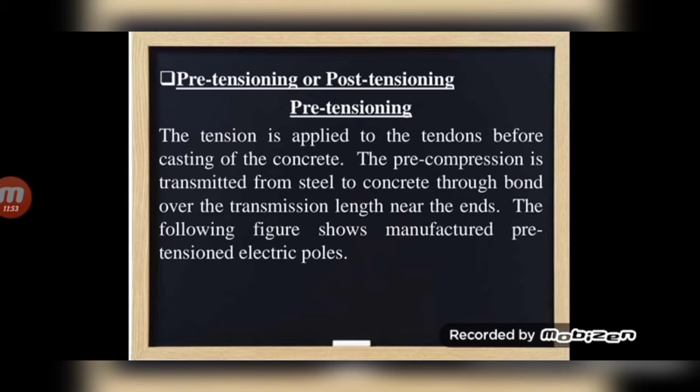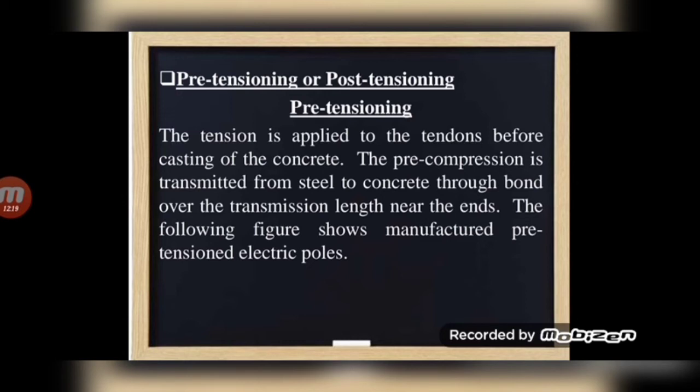After releasing that force, the tendon will try to shrink, because we already applied the tensile force at those ends. When we release that force, the tendon will try to shrink, but there is a strong bond between the concrete and steel inside the RC beam, which will resist the tendon from shrinking.